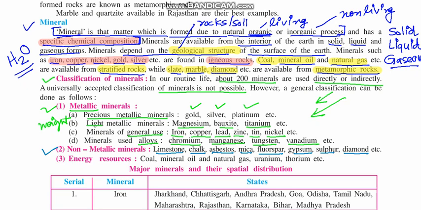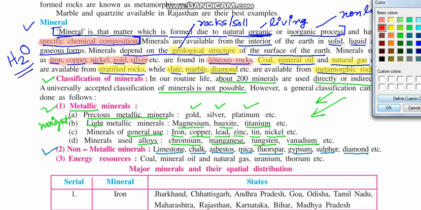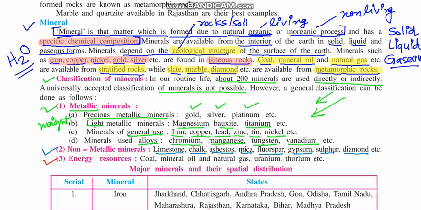Next is minerals which are used as energy resources. We also use minerals as energy resources. Say coal, we get energy out of it. Mineral oil and natural gas are also included in it. Then uranium and thorium, these are used for getting atomic energy.